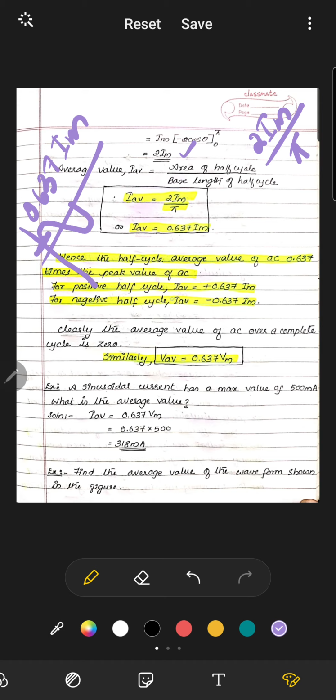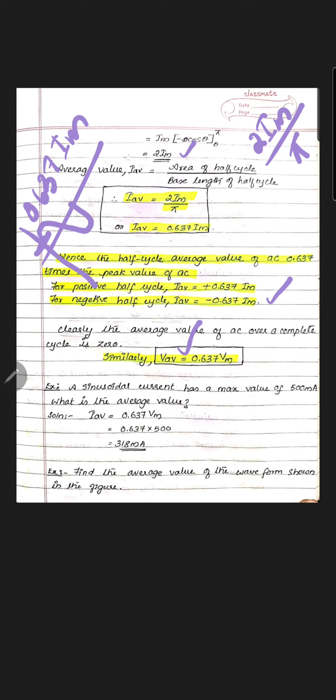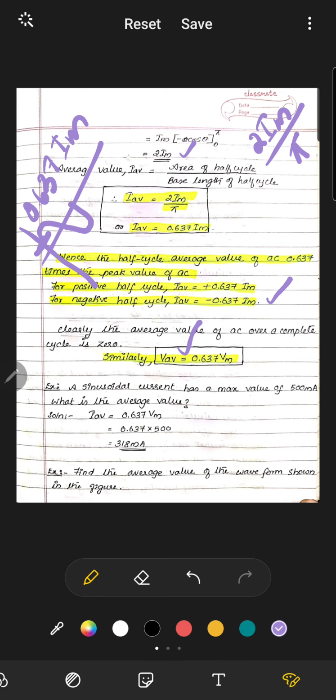Therefore, for the positive half cycle, we can say there will be plus 0.637 Im, and for the negative half cycle, I average is equal to minus 0.637 Im. Similarly, V average is also 0.637 Vm. Next, we are going to deal with two problems on this average value.